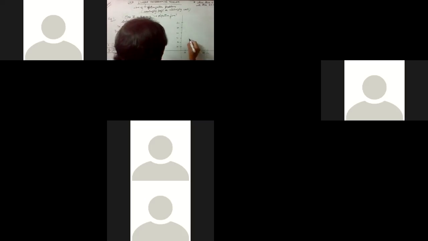Minimum 2 points are required to make a line, so no need to take more than 2. One we have taken as 30, 20, another is 20, 30. Let's join these 2 points, and we get a line.